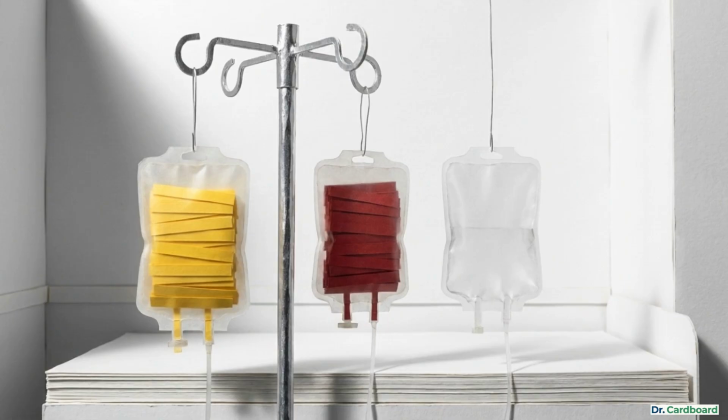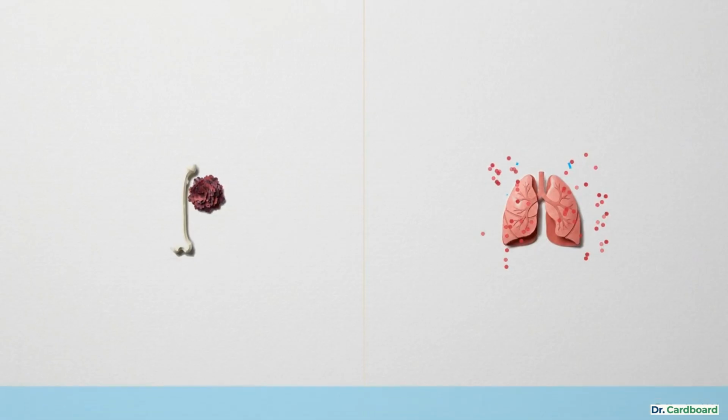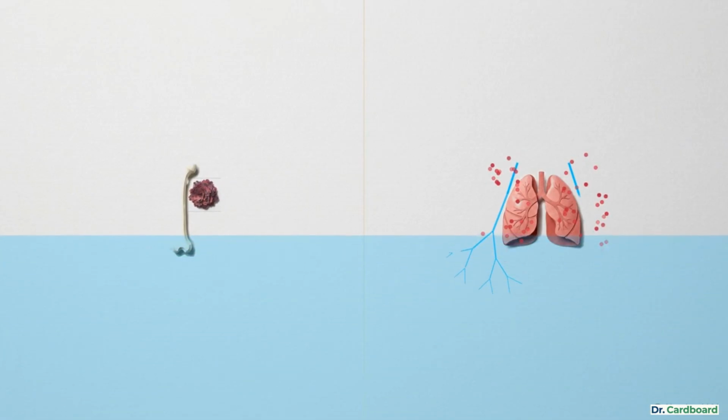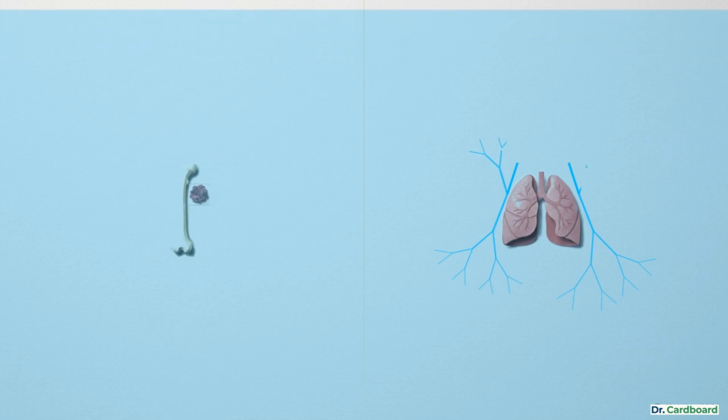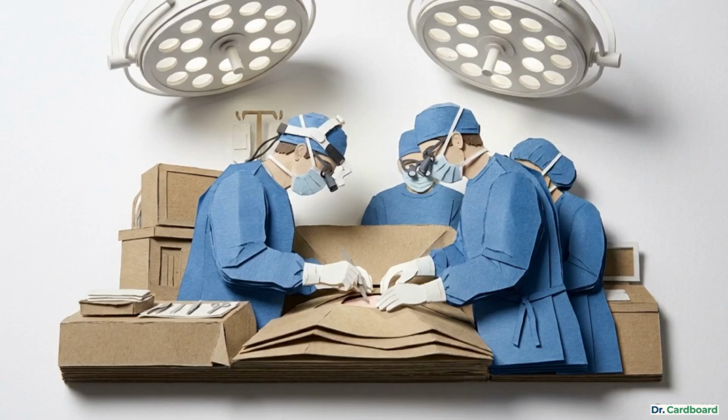The first step is neoadjuvant MAP chemotherapy, a highly potent intravenous cocktail of methotrexate, doxorubicin, and cisplatin. Administering this heavy chemotherapy before surgery serves a dual biological purpose. It chemically suppresses and shrinks the primary bone tumor, while simultaneously saturating the bloodstream to hunt down and eradicate undetectable micrometastases in the lungs. Once the tumor is chemically contained, orthopedic oncologists perform limb salvage surgery.